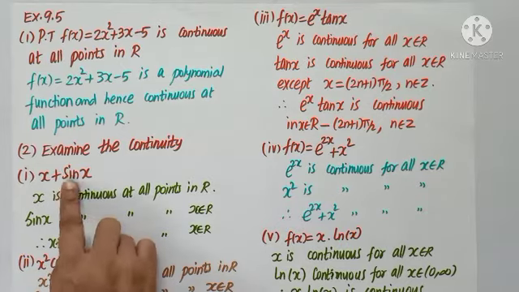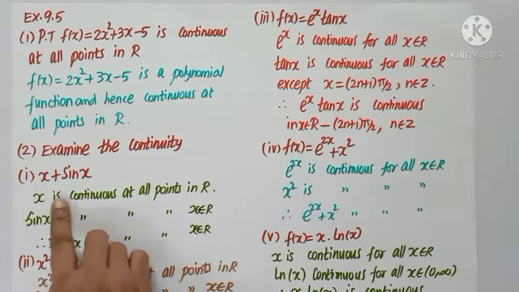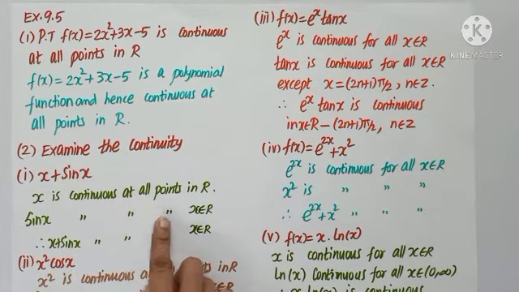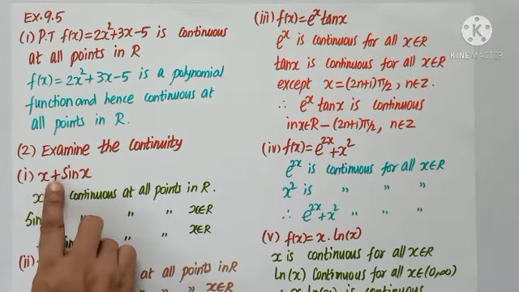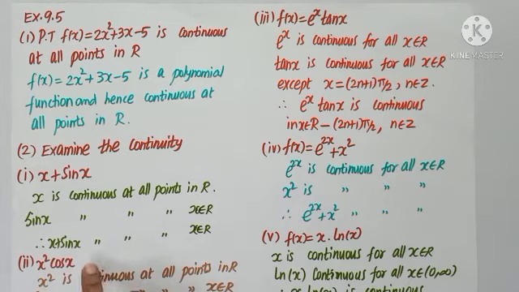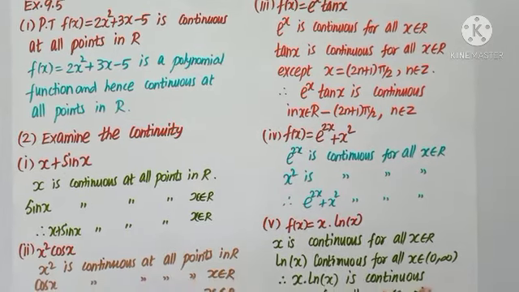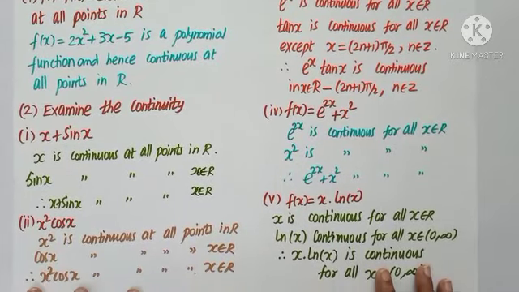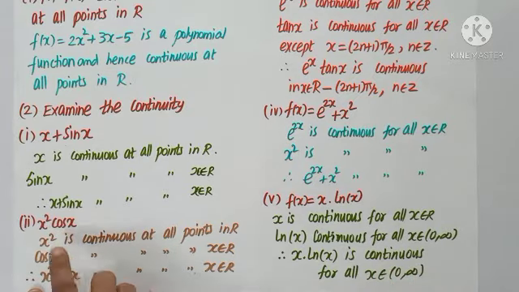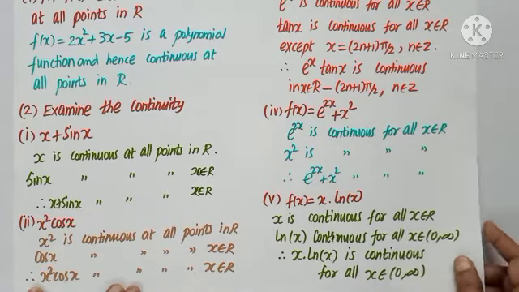Given x plus sin x. x is continuous, sin x is continuous. So I can say the sum x plus sin x is also continuous at all points x belonging to R. x square cos x. x square is continuous. cos x is also continuous. So x square into cos x, the product is again continuous at all points x belonging to R.